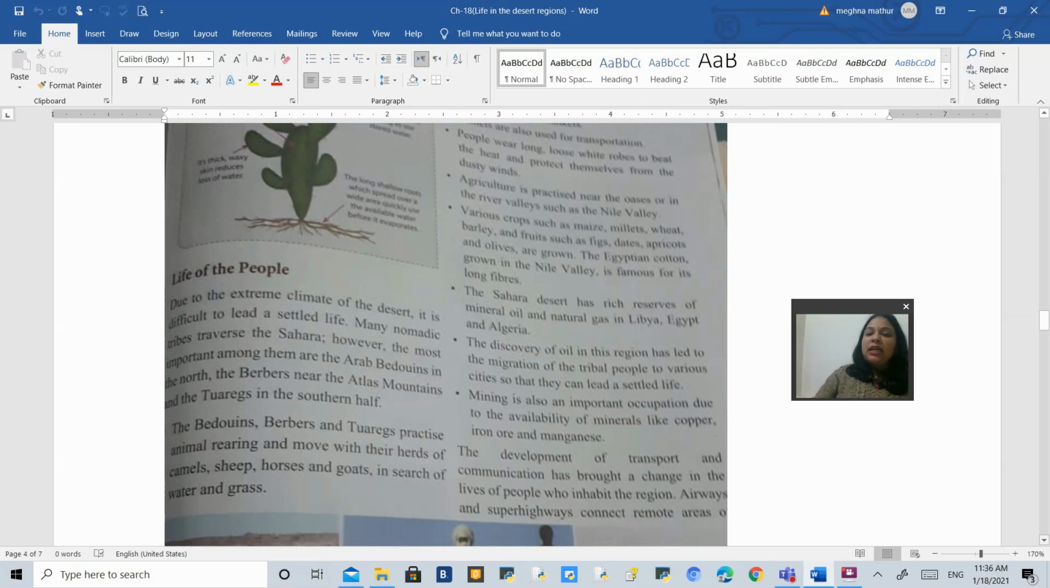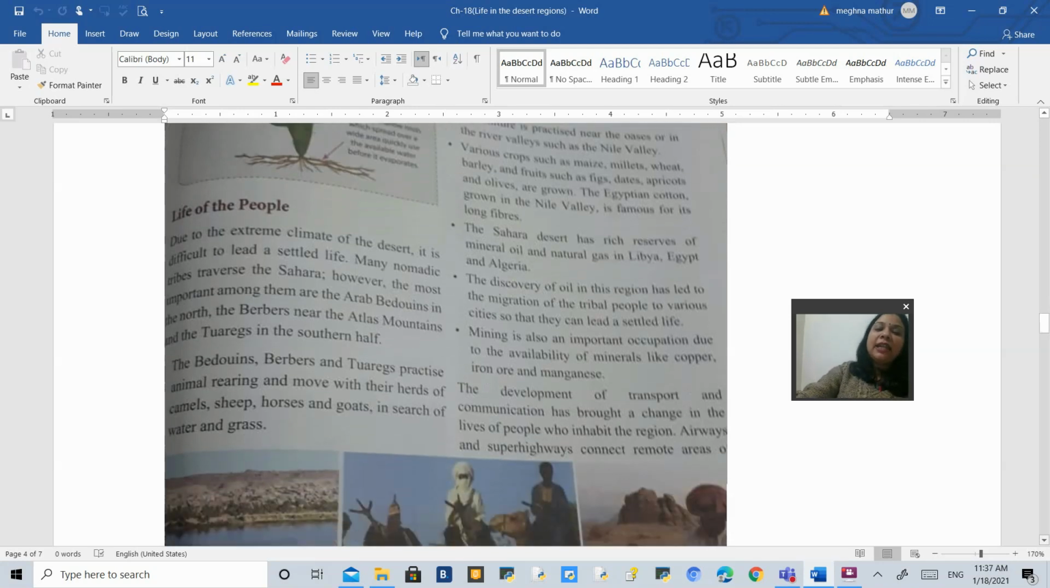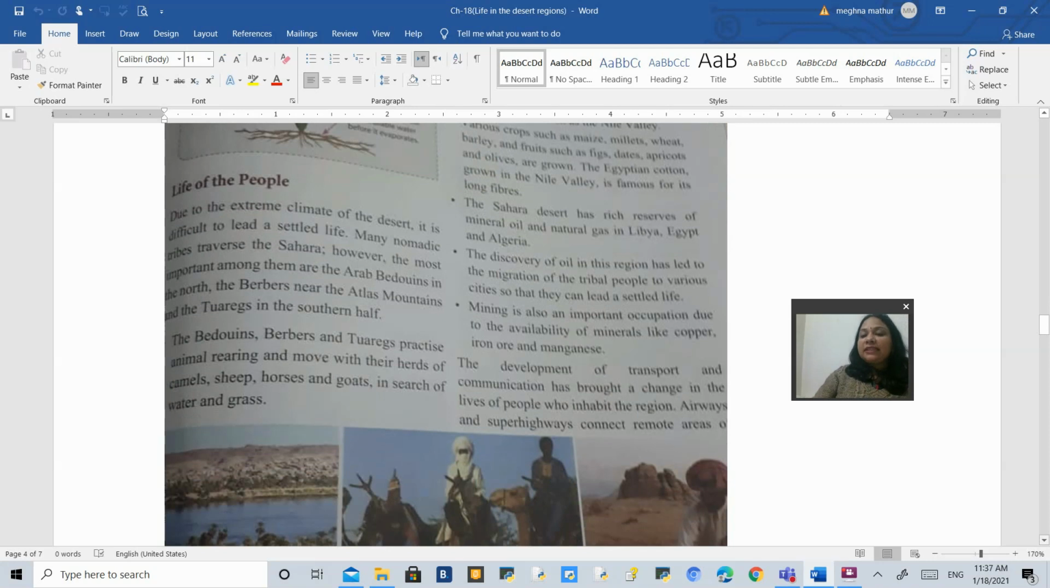The Sahara Desert also has very good natural reserves of mineral oil and natural gas, especially in Libya, Egypt, and Algeria. So that is one of the important things. The discovery of oil in this region has led to the migration of the tribal people to various cities so that they can lead a settled life. Mining is again a very important occupation over here, because as we have already discussed, it is a very good resource of natural gas and everything.